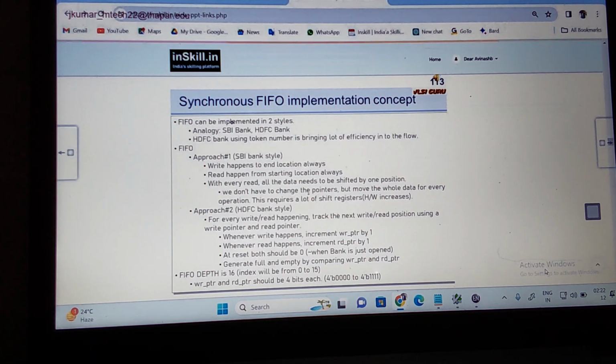How can I do this by understanding the pointers? What are the read pointer and the write pointer? You can understand the two analogies. We are not going to discuss approach one further. It is possible, but the problem is that you need more shift registers, so the hardware increases. The other way to go is to find the location, and whenever a read or write happens, you increment the pointer. This is clear.